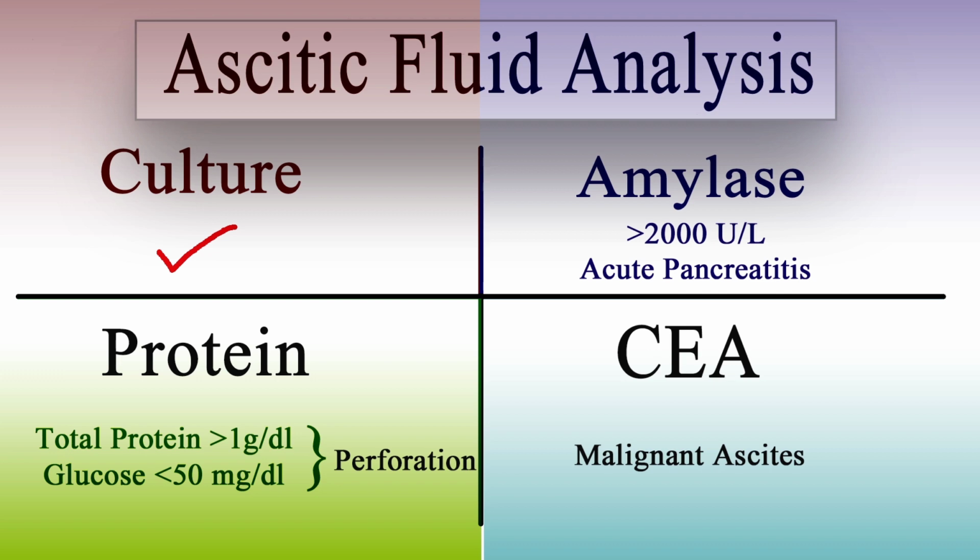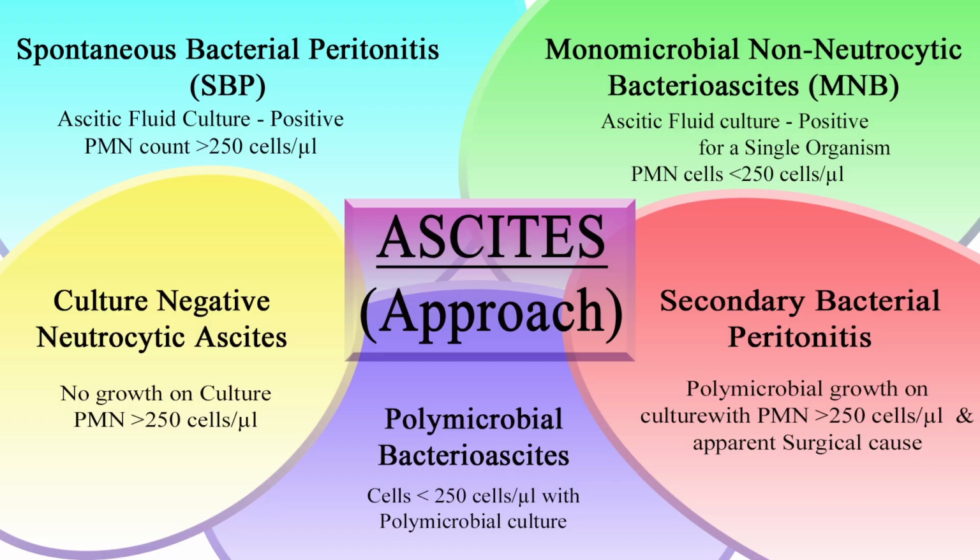An amylase value greater than 2000 units per liter in ascitic fluid indicates acute pancreatitis. The presence of carcinoembryonic antigen indicates malignant ascites. In approaching a patient with ascites, if the ascitic fluid culture is positive and the polymorphonuclear count is greater than 250 cells per microliter, then the patient is having spontaneous bacterial peritonitis.